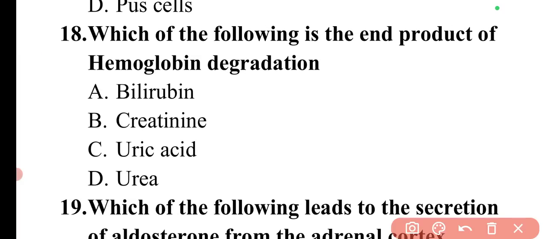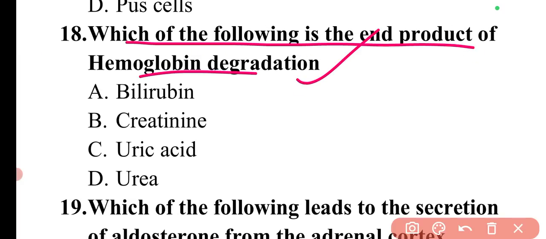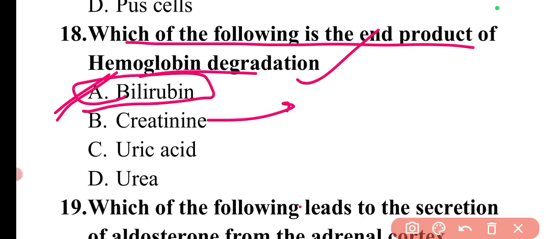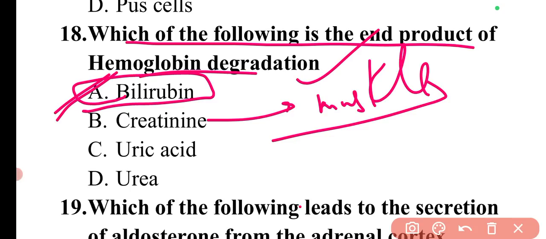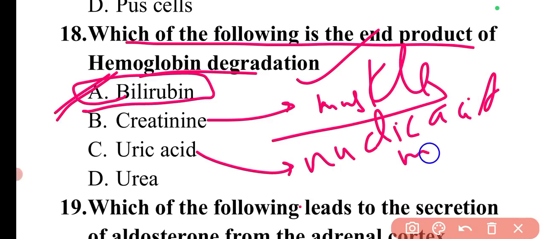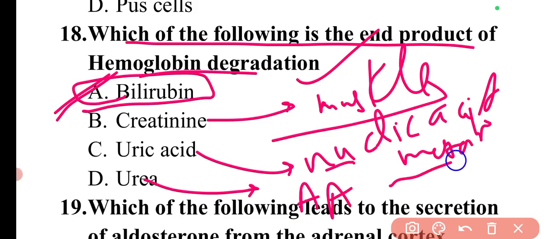Then next question is, which of the following is the end product of hemoglobin degradation? The end product of hemoglobin degradation is bilirubin. So here option A will be the correct answer. If I talk about creatinine, creatinine is the end product of muscle metabolism. If I talk about uric acid, it is simply the end product of nucleic acid metabolism. Then there is urea, which is the end product of amino acid metabolism.